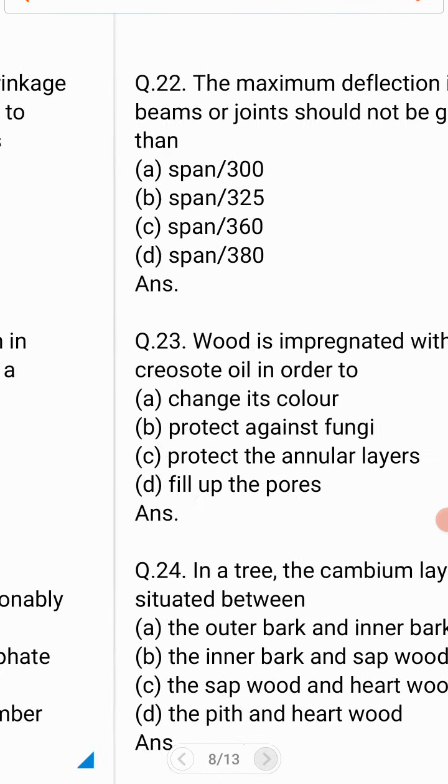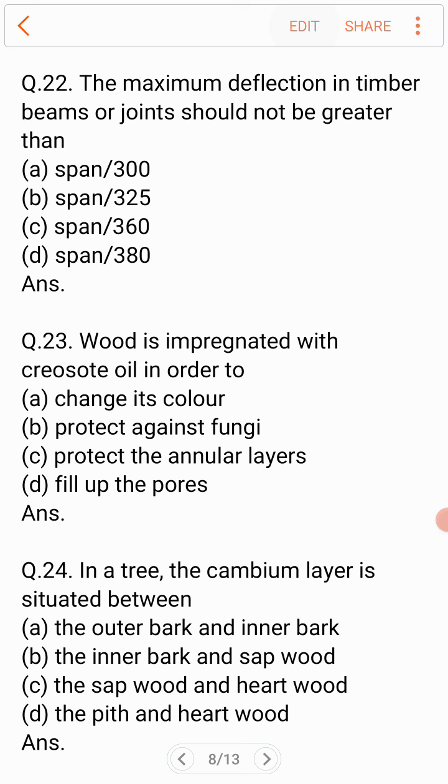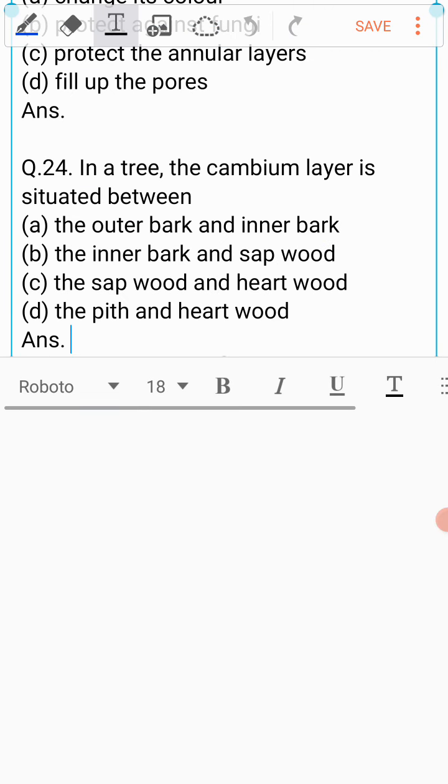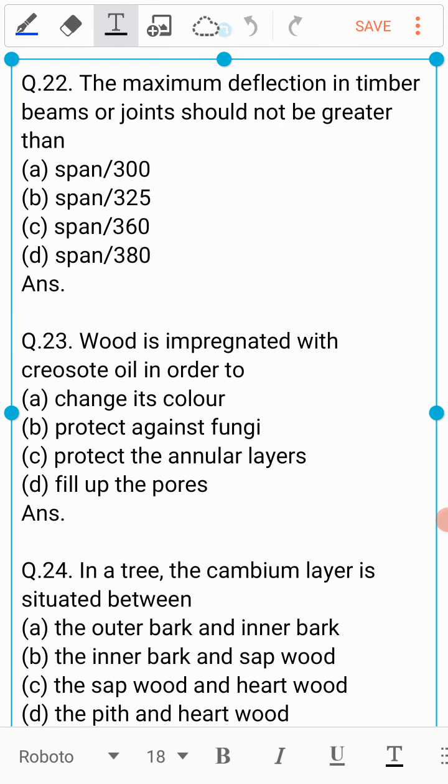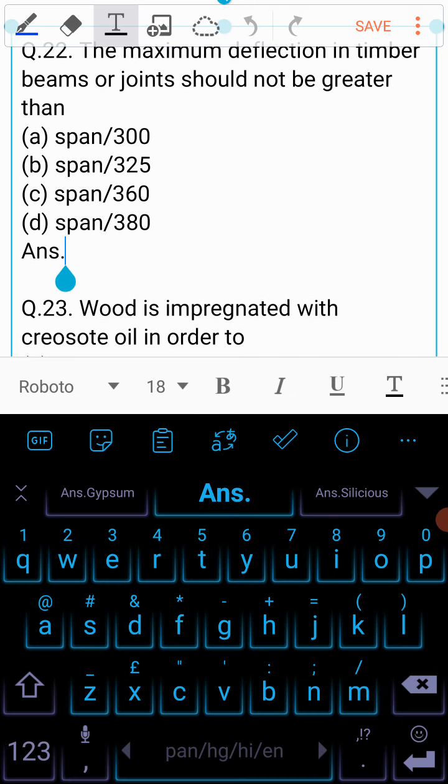Question number 22 is the maximum deflection in timber beams or joints should not be greater than A. Span by 300, B. Span by 325, C. Span by 360, or D. Span by 380? And the answer to this question is C. Span by 360.